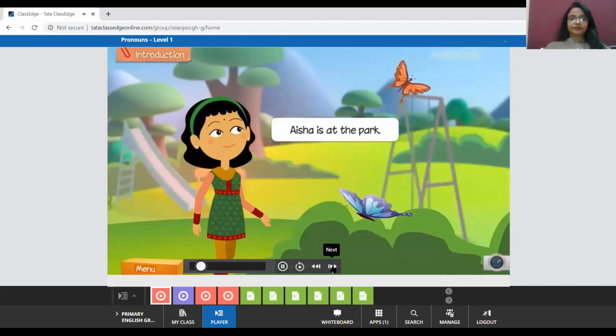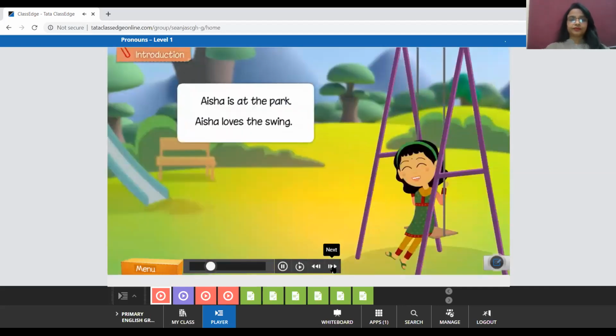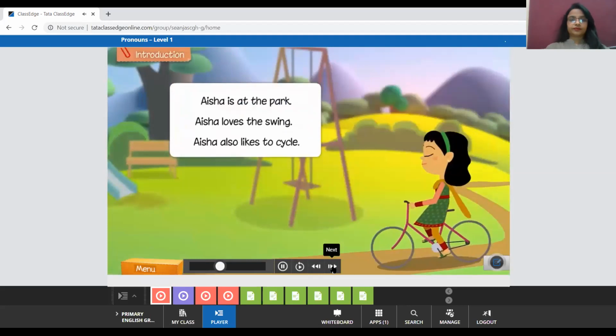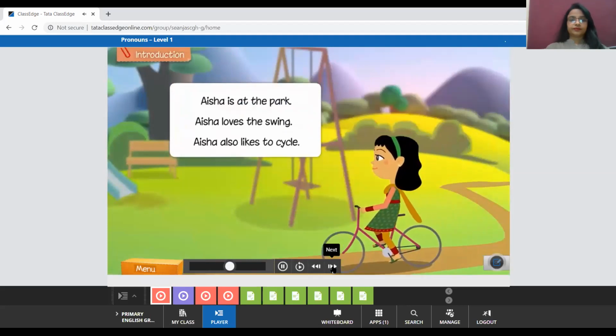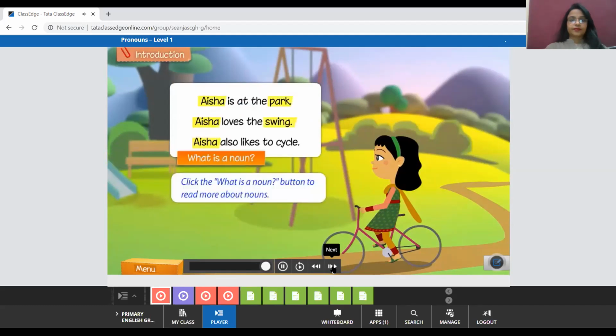Aisha is at the park. Aisha loves the swing. Aisha also likes to cycle. Read these sentences once more. The nouns in these sentences are Aisha, park, swing. So see here in these sentences, Aisha is everywhere repeated, and the nouns in these sentences are Aisha, park and swing.